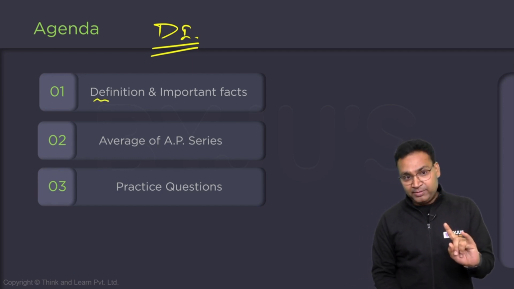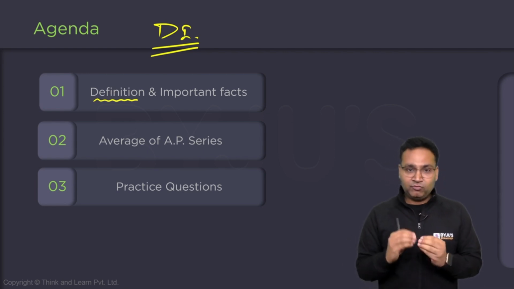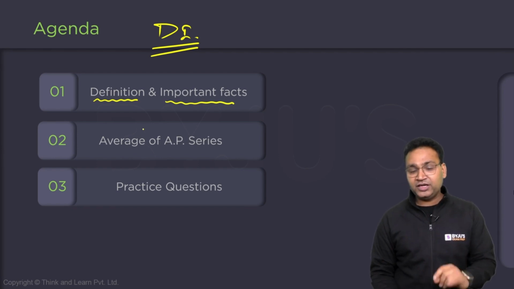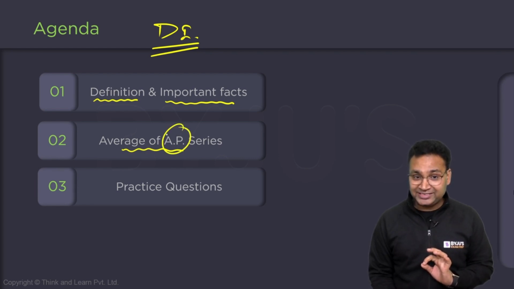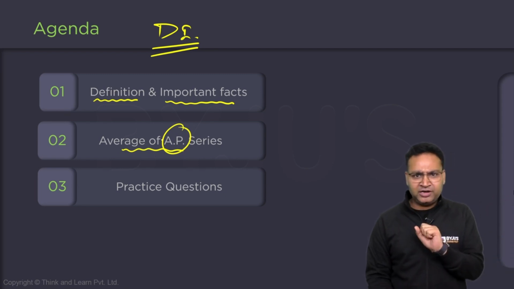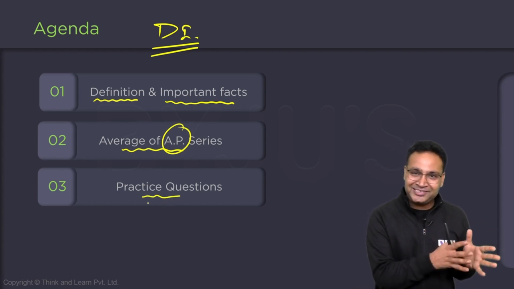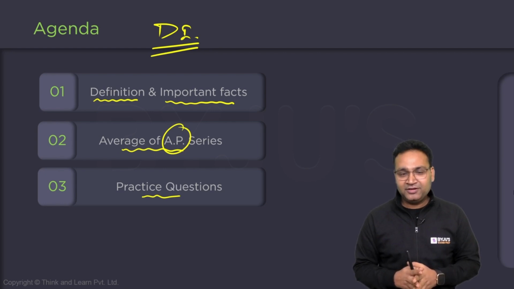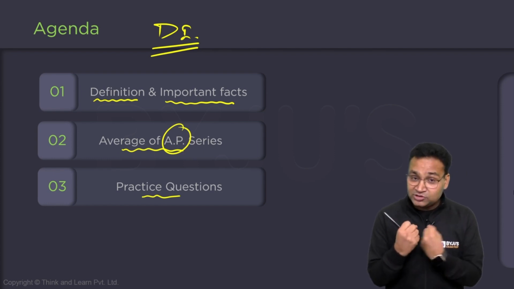So today we will primarily talk about the definition. What is the mathematical definition of average? How to handle it? What is the formula? What is the logical meaning of this? Then we will move on to the important facts. Then we will talk about the average of an AP series. What is AP? Arithmetic progression. You must have read this in number series as well as in your earlier classes. Then of course we will do some practice questions. The concept without practice, the concept without application, is null and void. It is really important to learn and practice so that we have a strong command on the concept.